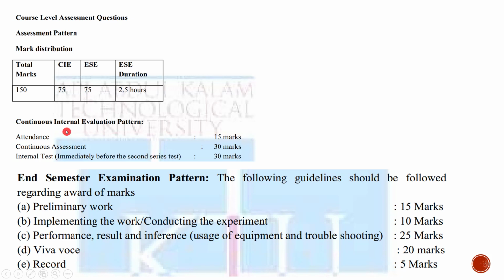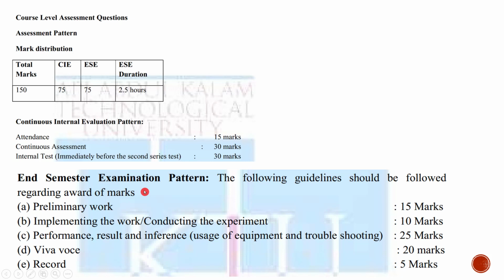Under the continuous internal evaluation pattern, we have 15 marks for the attendance and 30 marks for the continuous assessment of records and other things. There will be an internal test of 30 marks, and it will be immediately before the second series test of your theory subjects. It's all about the internal evaluation pattern.